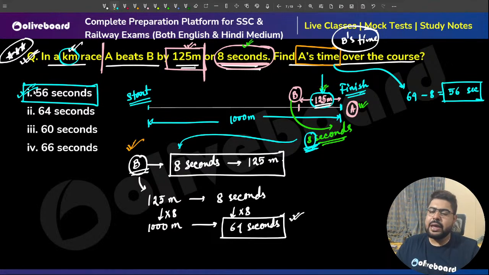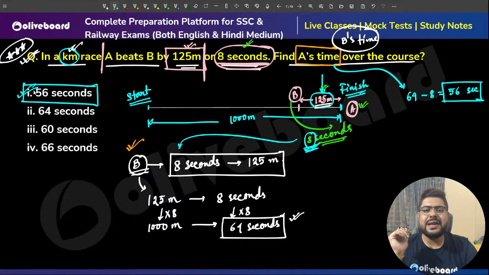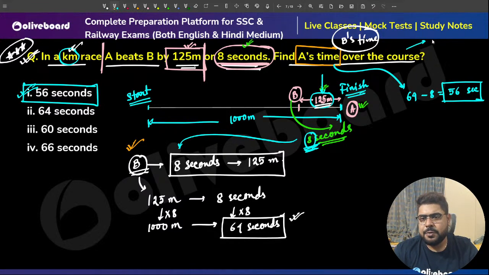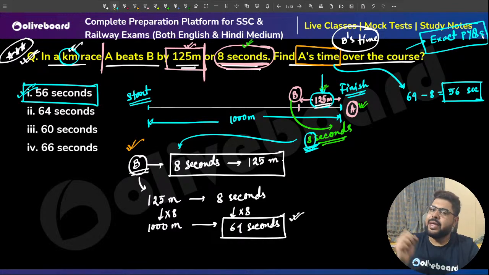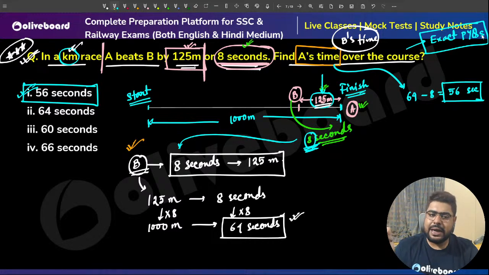Everybody, is it absolutely clear? Very, very simple question. Again, exact PYQ you will find. This is what we call the most probable questions. Very simple question, but very conceptual. Do not try to remember. Let's understand. If you understand this whole thing, this question will not take more than 10 to 15 seconds max.